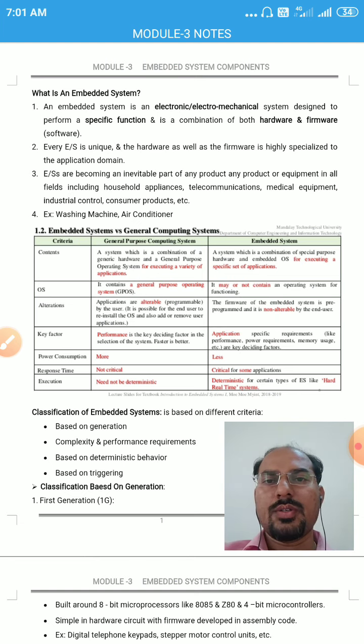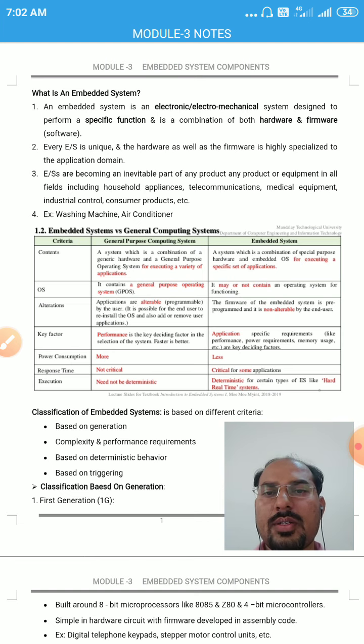Every embedded system is unique, and the hardware as well as the software of that is specially meant for the application. Embedded systems are becoming an inevitable part of any product or equipment. For example, household appliances, telecommunications, medical equipment, industrial control, consumer products, etc.